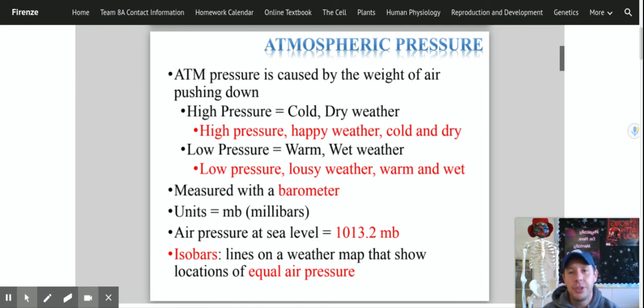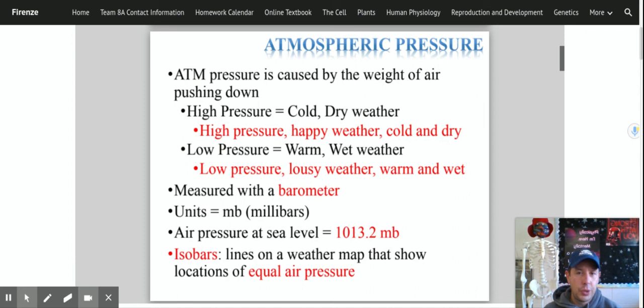So now we measure this using something called a barometer, and a barometer is measured in millibars. A barometer just looks like a fancy kind of thermometer. They're very similar, but it's a barometer because it measures atmospheric pressure. Now, the air pressure at sea level is considered 1,013.2 millibars. That's just the air pressure at sea level.